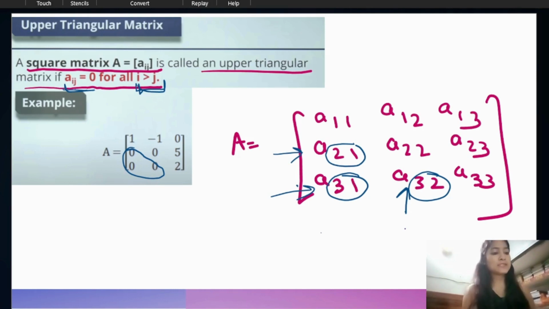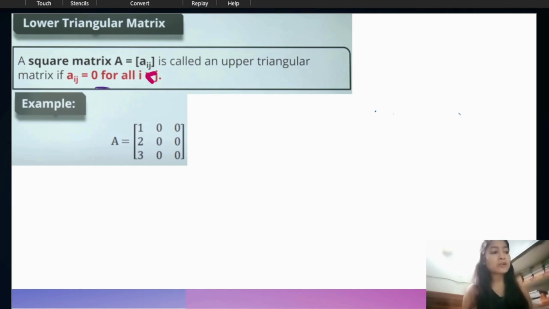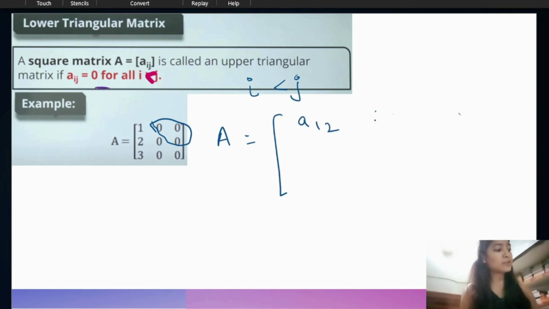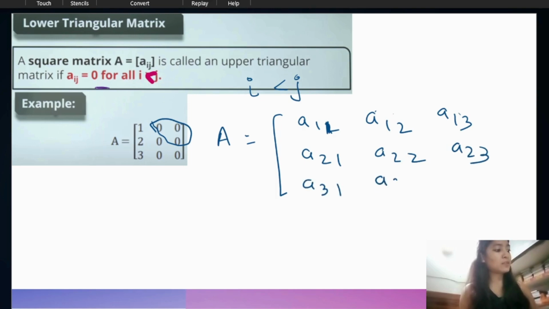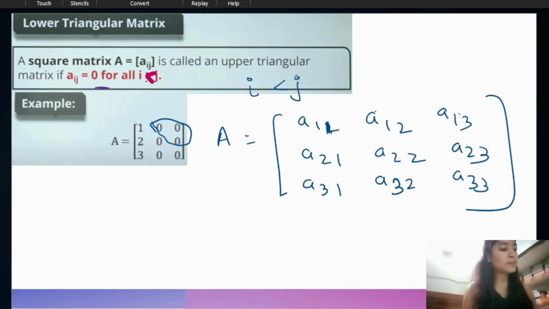Next is the lower triangular matrix. This is the opposite of the upper triangular matrix. Here these elements will become 0. The condition will be i is smaller than j. If I show you with the addresses, you can see A11, A12, A13, A21, A22, A23, A31, A32, A33. So the elements where i is less than j.